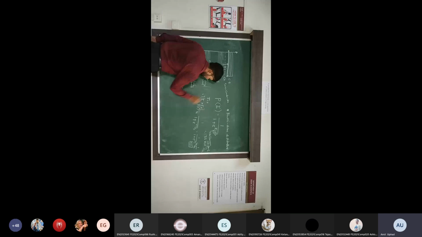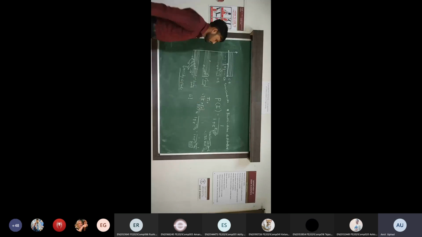Second condition. The probability of finding the electron in an energy state E which is less than the Fermi energy.